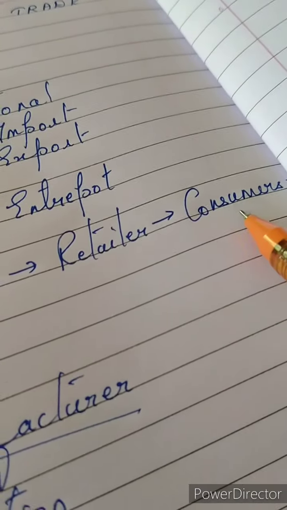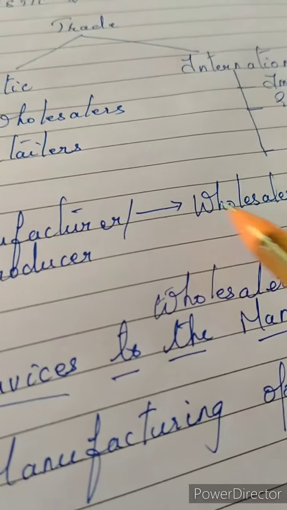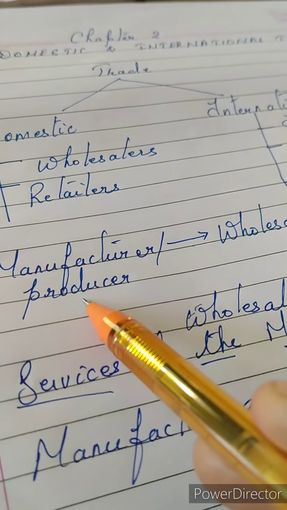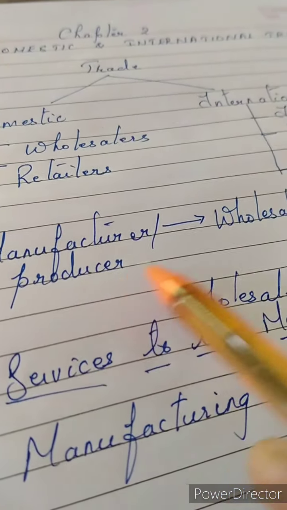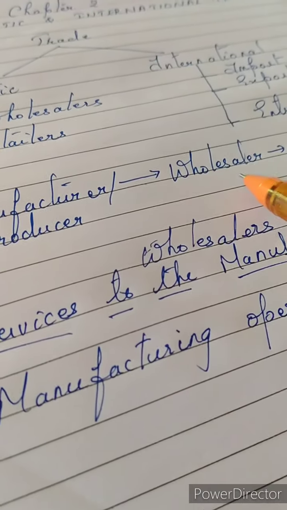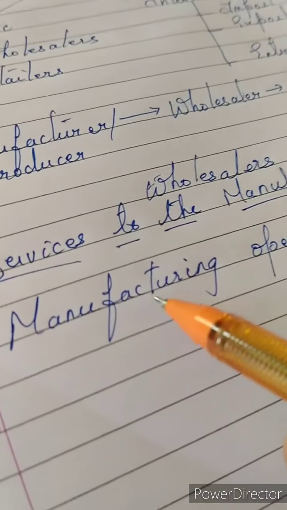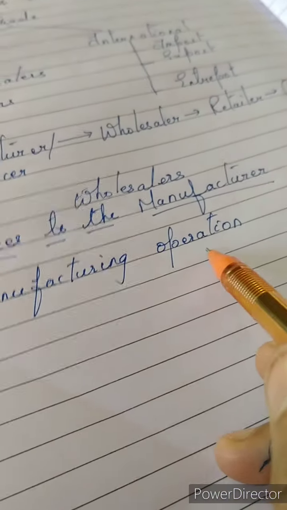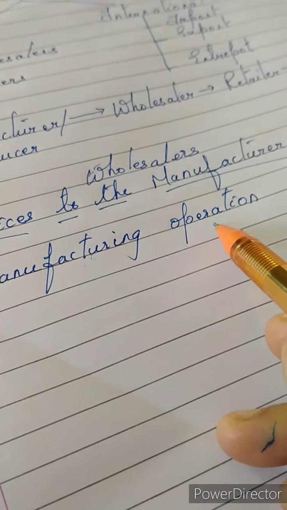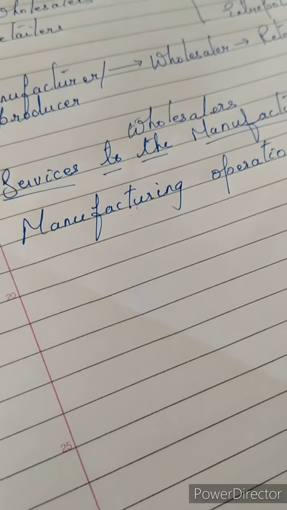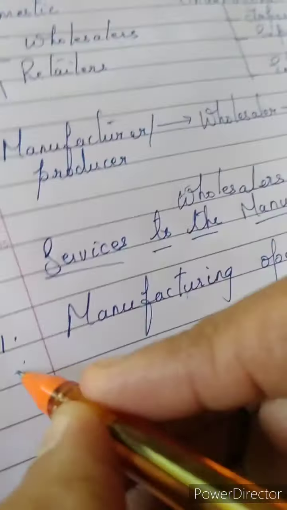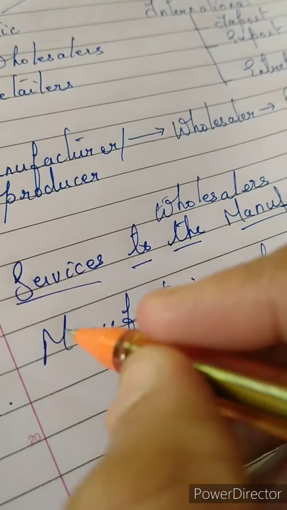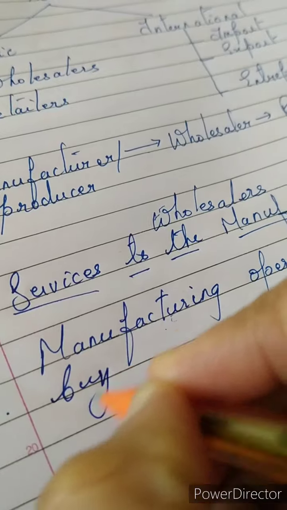The manufacturer doesn't have to reach the consumers. It could be the wholesalers who will buy from the manufacturer. Why is the manufacturer preparing the product? For sales. So when he is selling it, it is already bought by the wholesaler. That is how, instead of thinking much about selling activities, he can concentrate on his manufacturing operation, on the preparation of the product. The second service which a wholesaler provides to the manufacturer is that he is buying in large quantity.